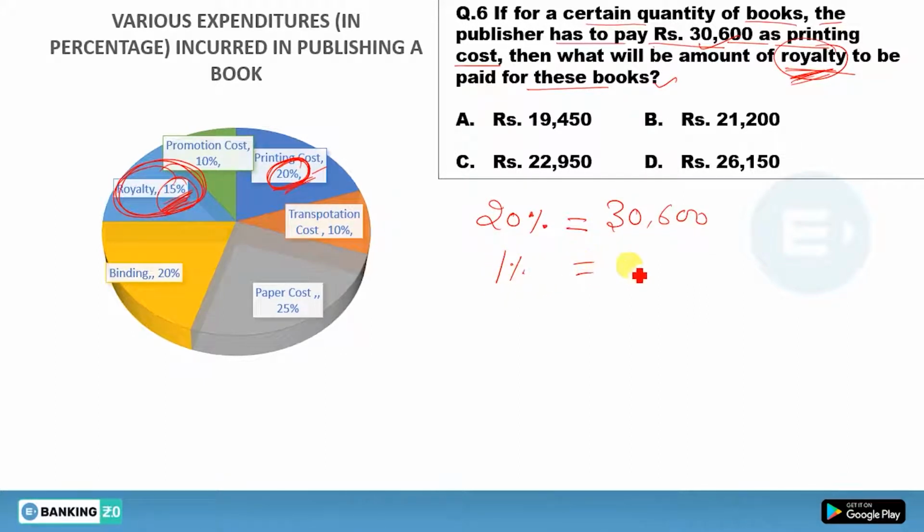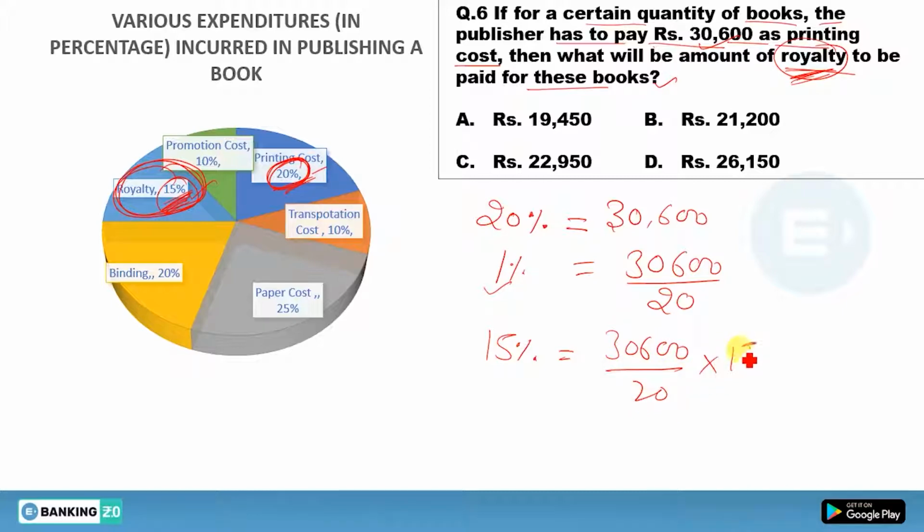Can you say 1% equals 30,600 divided by 20? Now you have to find this 15%. This is known as the unitary method actually. So now you know the value of 1%. Now 15% will be